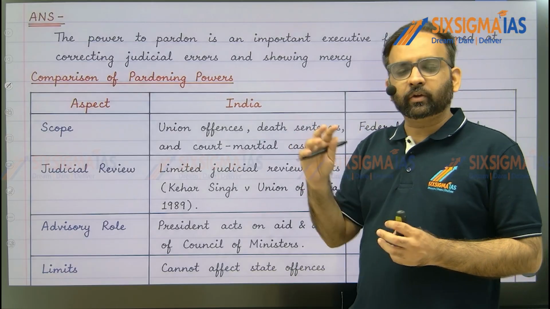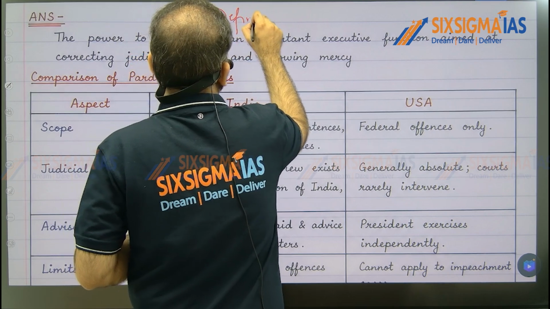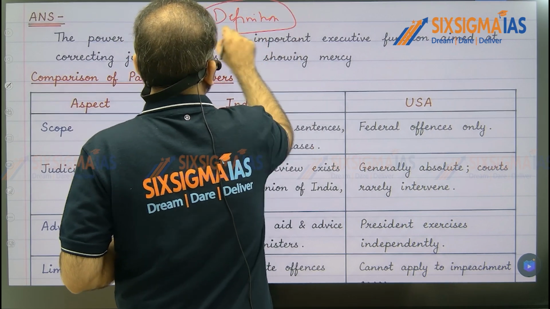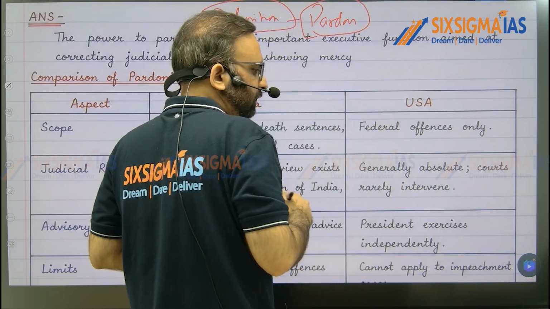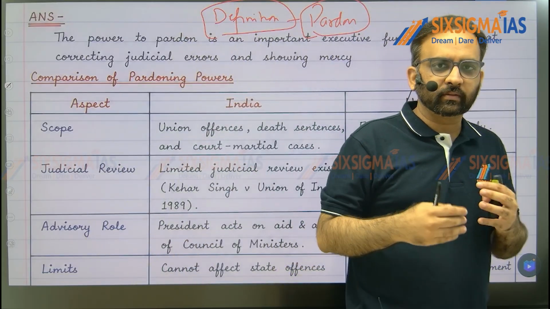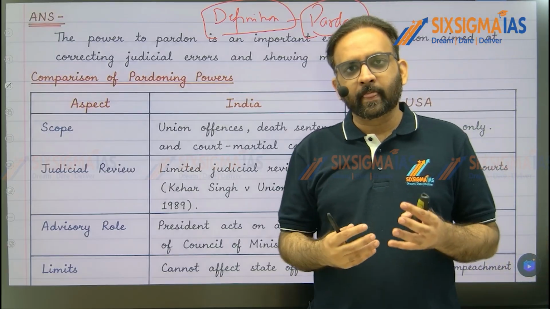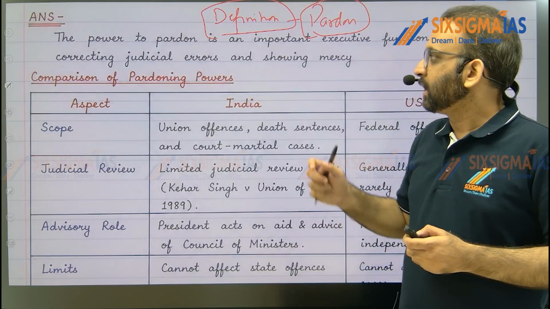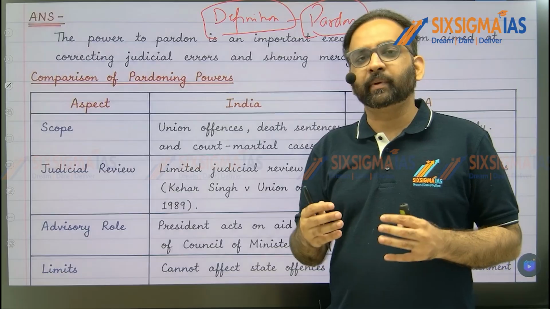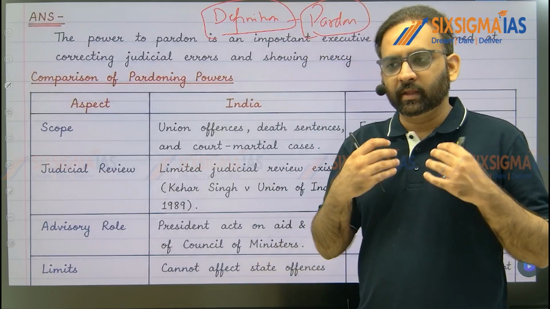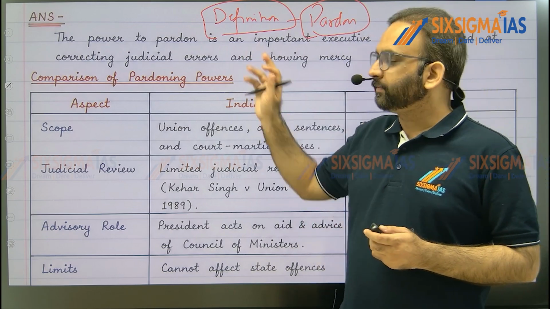Here you can write your introduction by the definition method, where you can provide the definition of the pardoning power of the president. That is an executive function, but by exercising the power of pardon, the executive is exercising judicial power, and it is meant to rectify judicial errors and mistakes, and to reward the person who has been reformed in jail by forgiving the rest of their punishment, right? So that definition you can provide.